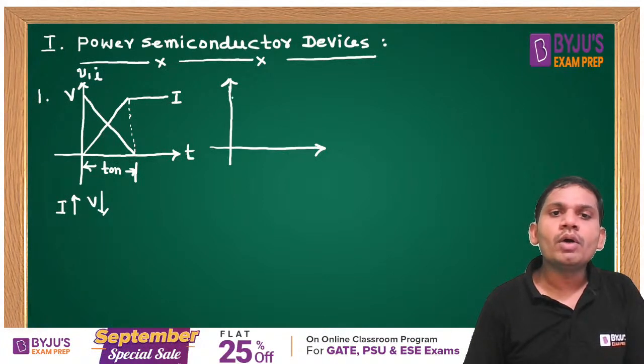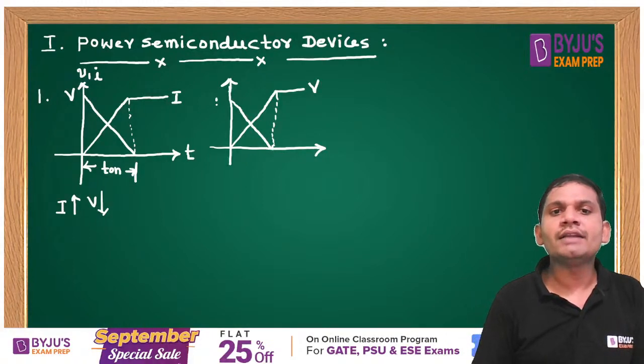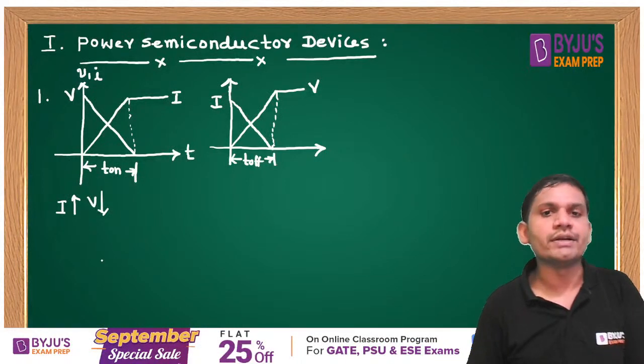If the current through the switch is falling, the voltage across the switch is rising. Let this be the V and this be the I. This time is called the turn off time, students.